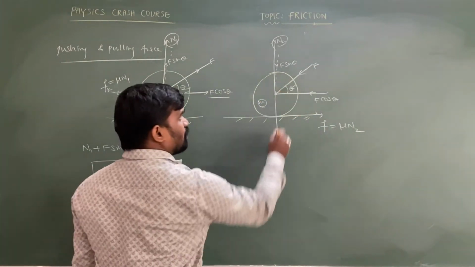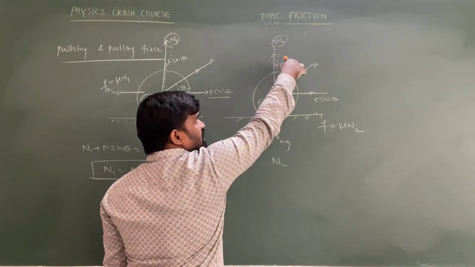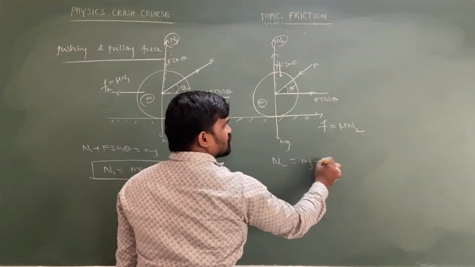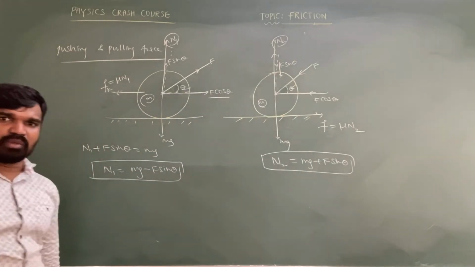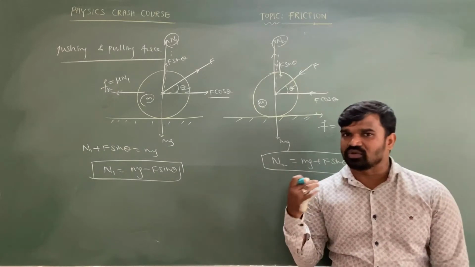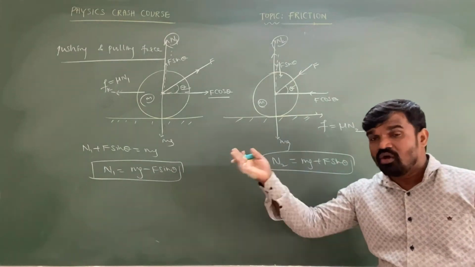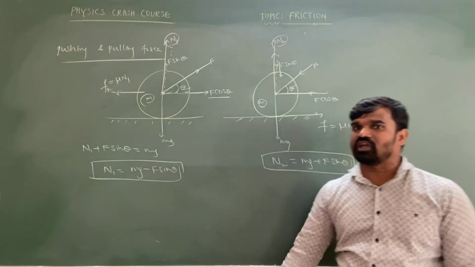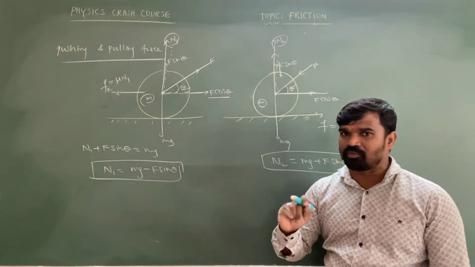And in the case of pushing, n2 acts in the upward direction, while f sin theta acts in the downward direction, and mg also acts downward. So n2 is mg plus f sin theta. Very simple point. Remember, there is no need to calculate friction, because friction is directly proportional to the normal force. The more the normal force, the more friction is generated. The more friction, the more difficult it is to change the position of the object. The more the friction, the more applied force is required to change the position of the object.